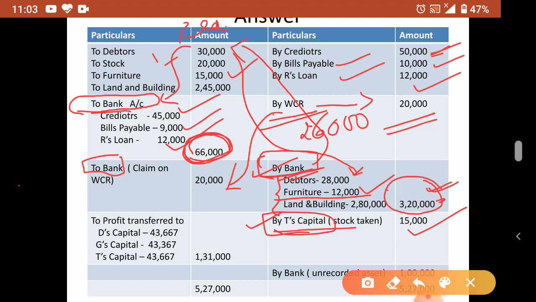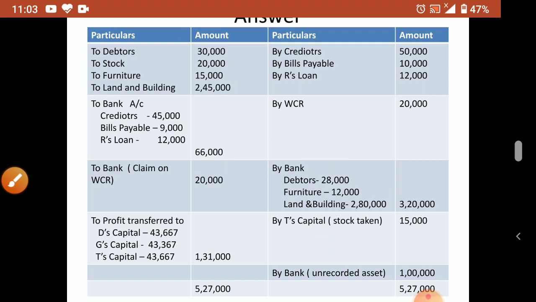Okay. Now one more item is there, last one, fifth one. Unrecorded asset 1,50,000. So one unrecorded asset I told you. Unrecorded asset means that item is not in the balance sheet. Asset only. But that also we sold and we got 1 lakh. So sold and got money means what you have to write?